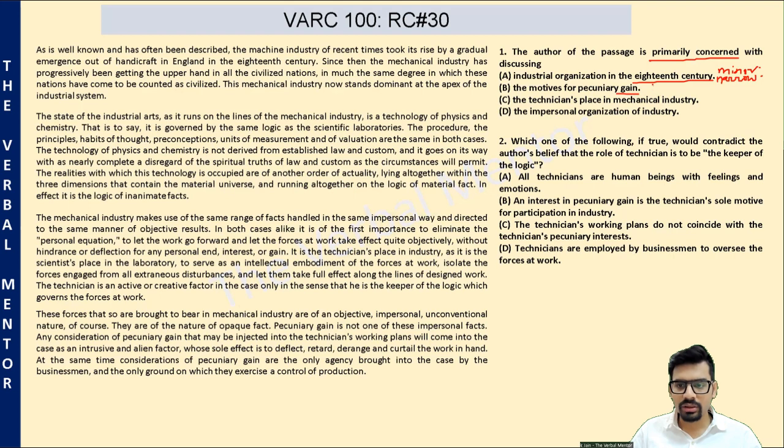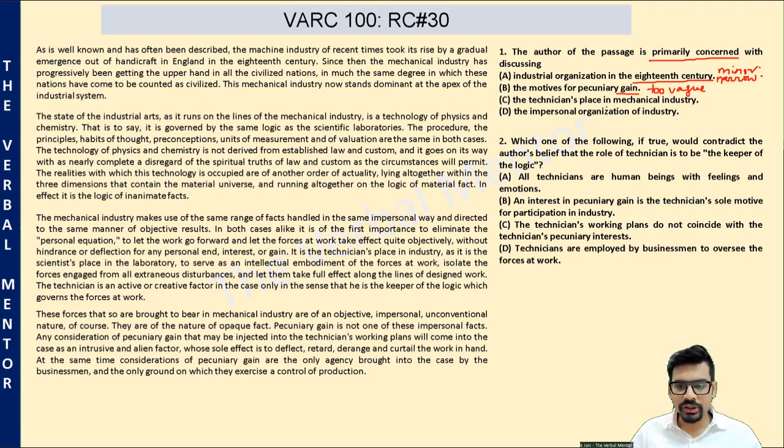Option B, the motives for pecuniary gain. It is too vague. It does not mention the machine industry, does not mention the technician, does not mention the industrial system. So the motives for pecuniary gain, whose motives? We don't know. The passage is not this generic or this vague. Okay.